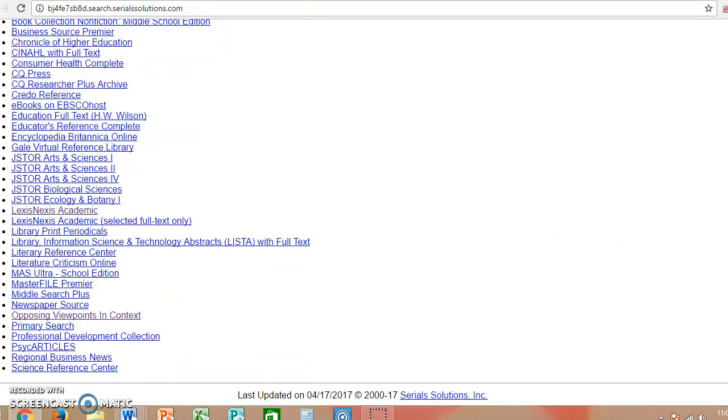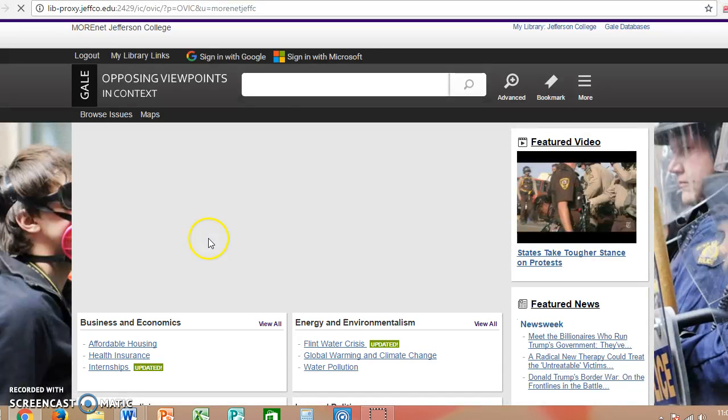And then finally, I'd want you to look at Opposing Viewpoints in Context. Opposing Viewpoints can bring up a lot of information as well. It's very broad-based information, and I'll show you some examples of that. You can't limit it as well as you can with some of the other ones, but it may be a good starting point for you, and you might actually be able to find your articles there. So let me actually click on Opposing Viewpoints in Context, and we'll look at what it brings up for you.